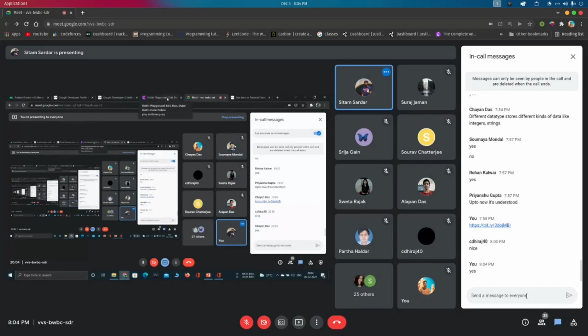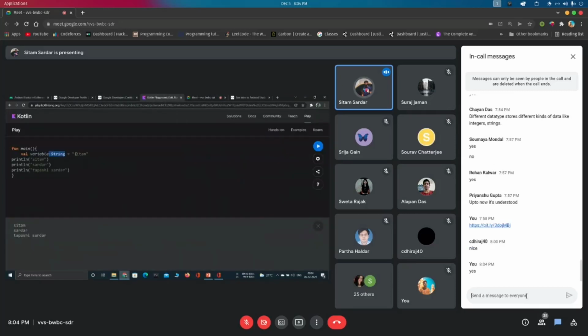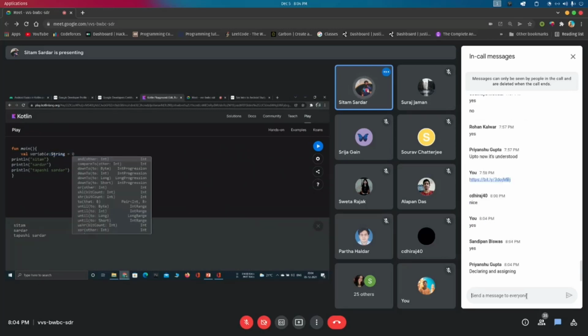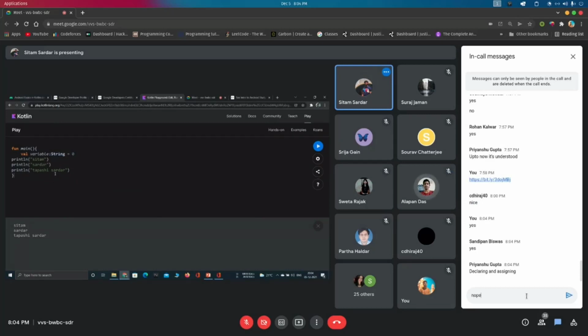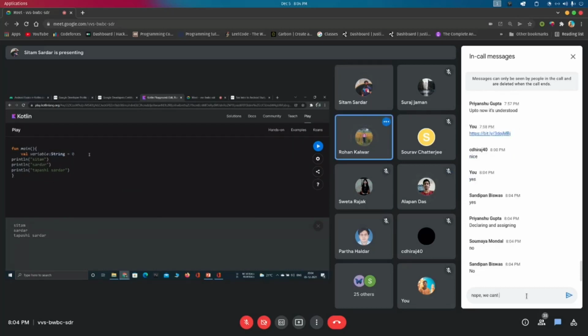Yes. Okay. So now, let's say I am storing 2 into it. Is it a valid operation? No, it is not. Why not? Basically, this variable is a type of string.